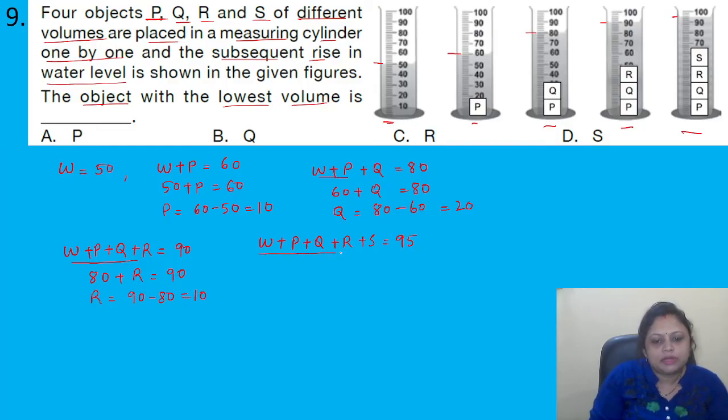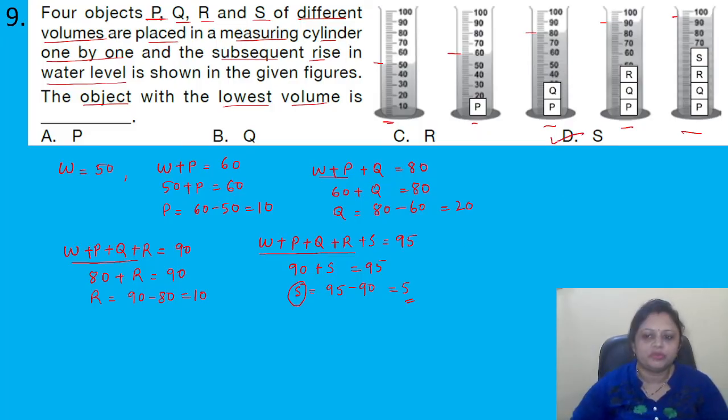So W plus P plus Q plus R, we know it is 90, right? So 90 plus S equal to 95. So S equal to 95 minus 90, that is equal to 5. So we have to find the lowest volume. So lowest volume, that is 5 for S. So where is it present? It is present in option D.